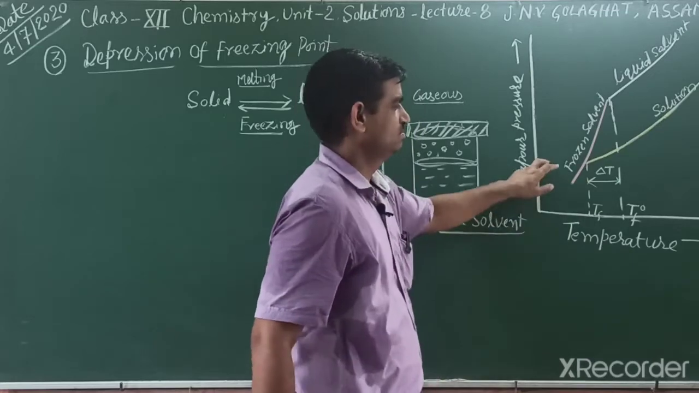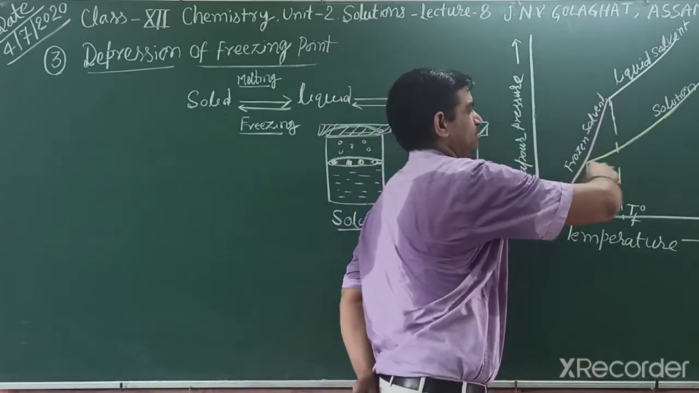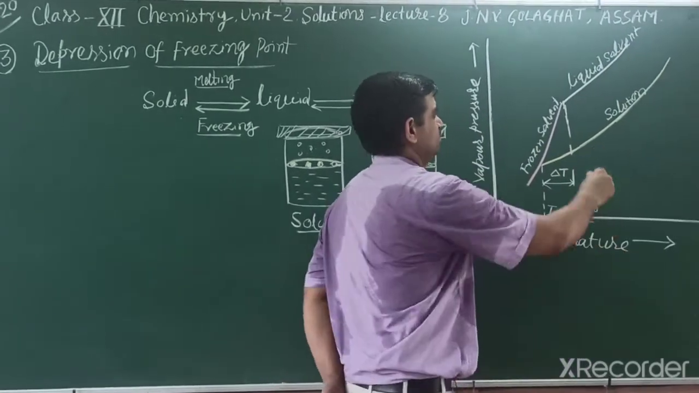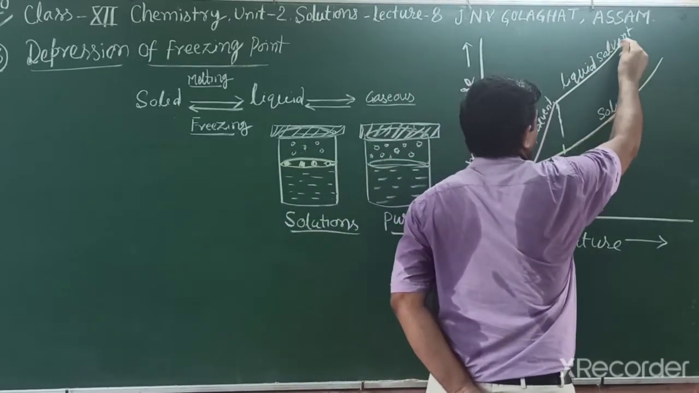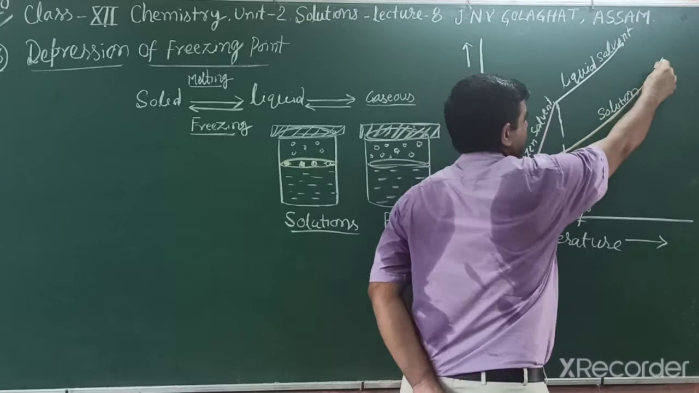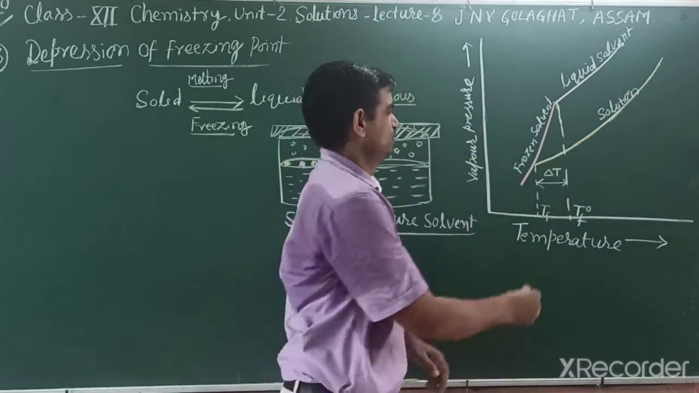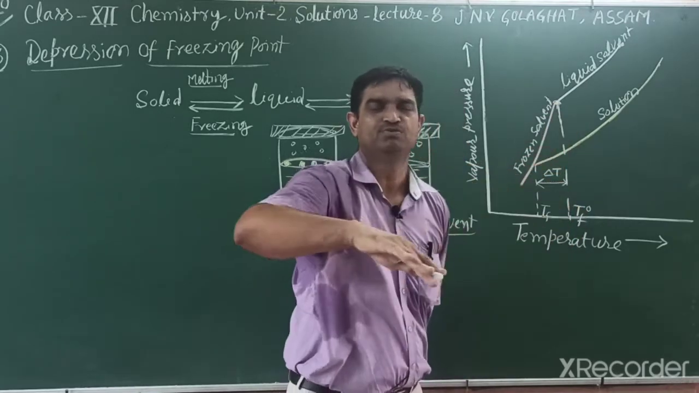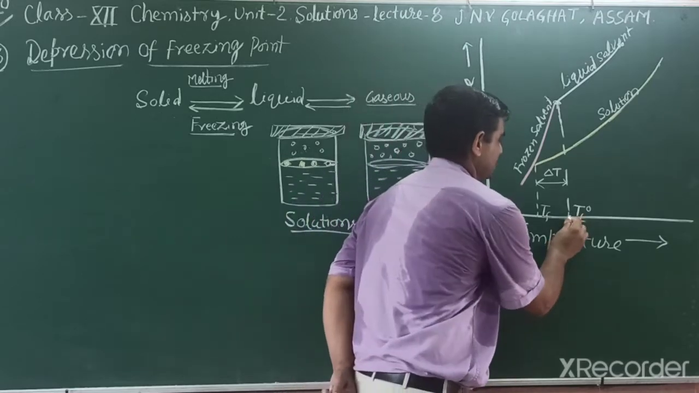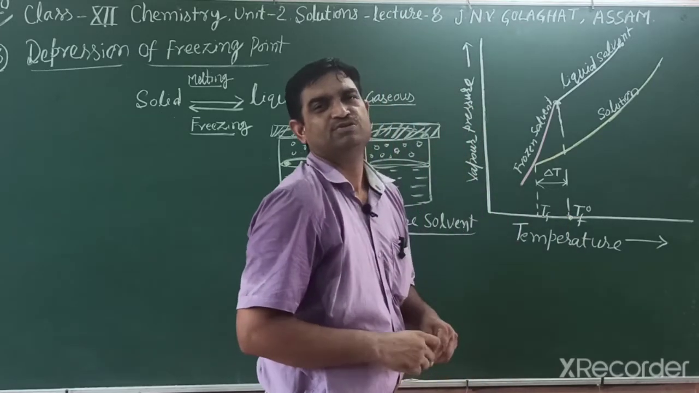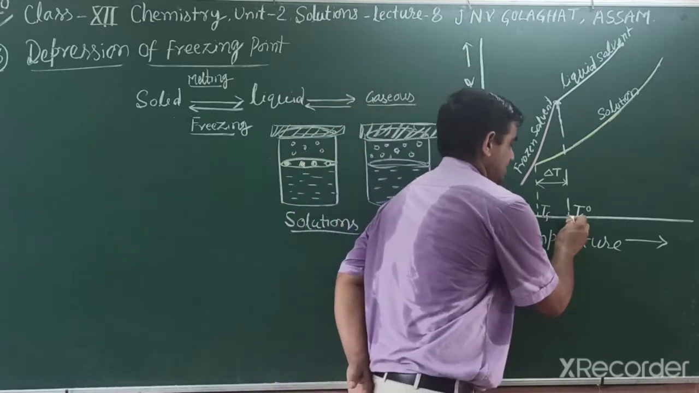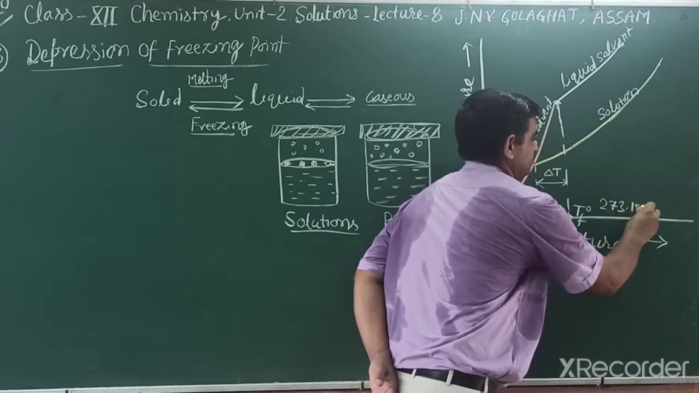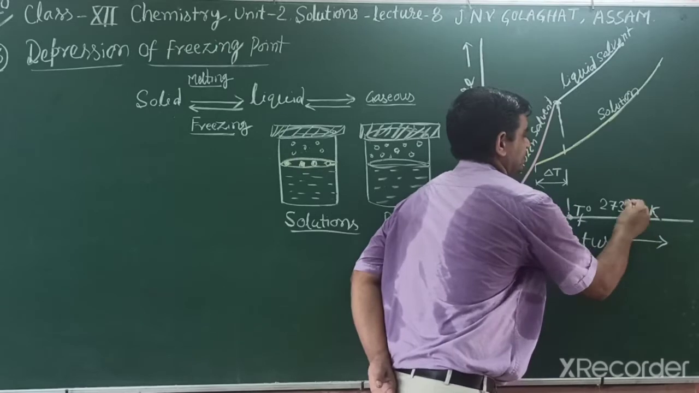In this curve we are showing that one is the liquid solvent graph. Yesterday we studied that this is the liquid solvent, and after that point is the vapor state, and this line is the solution line. So at this point the liquid freezes, meaning it converts into solid state, and this temperature is known as the freezing point of that liquid. For water, this is 273.15 Kelvin, or you can say 0 degree Celsius.